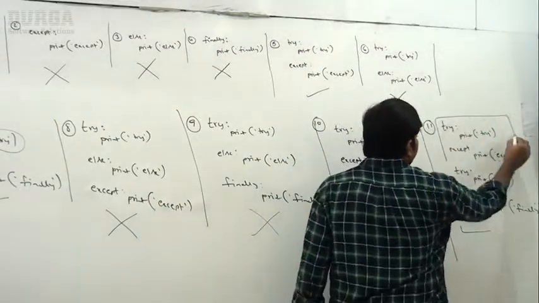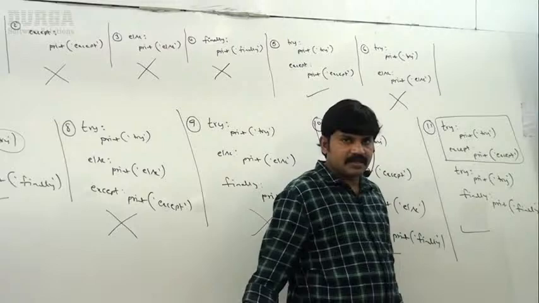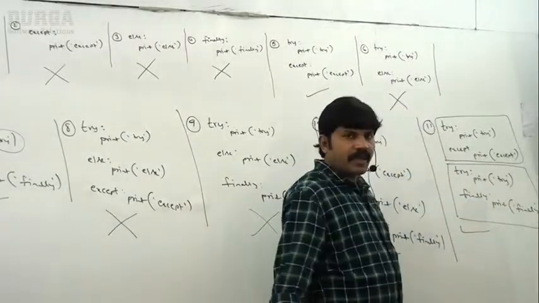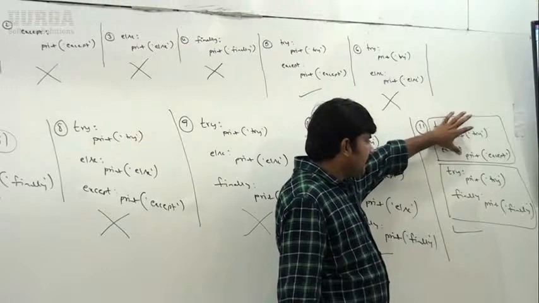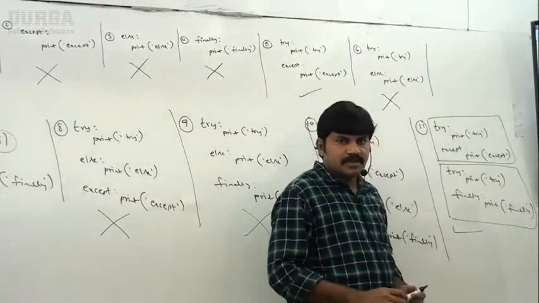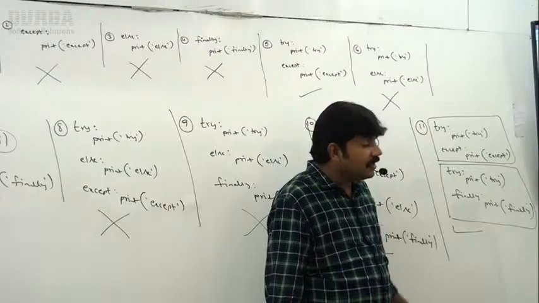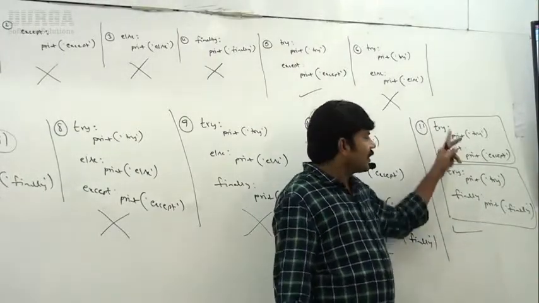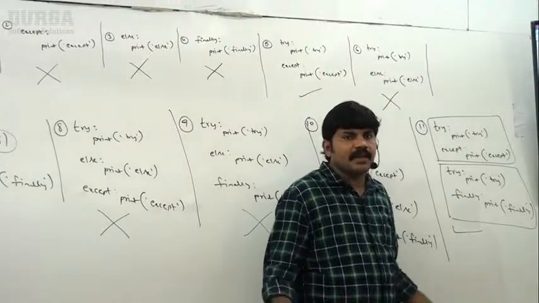Try except is one syntax, and try finally is the next possible syntax. Try except is already completed, and now try finally, the next one, is a perfectly valid combination, right? Are you in a position to understand? Next try except, again try except, you can take; try finally, again try finally, happily you can take.